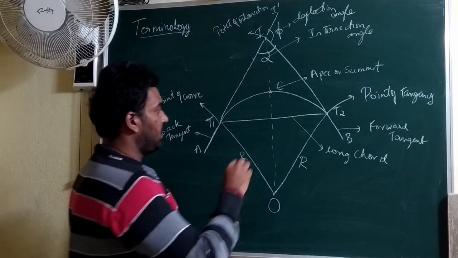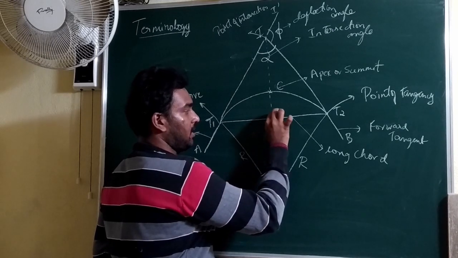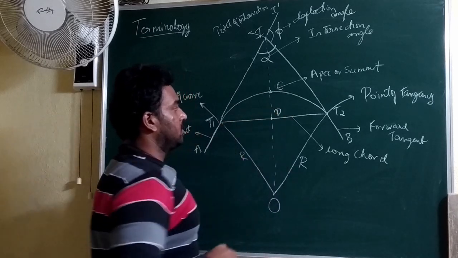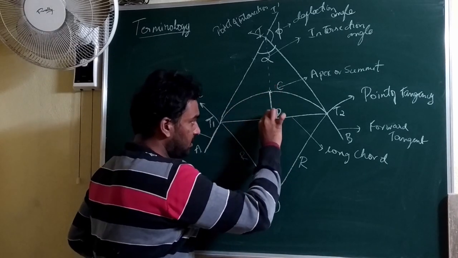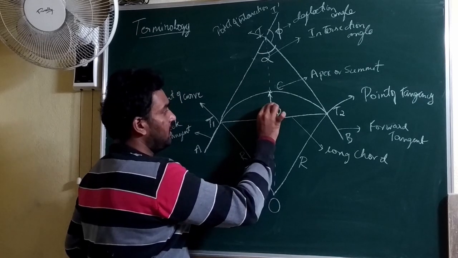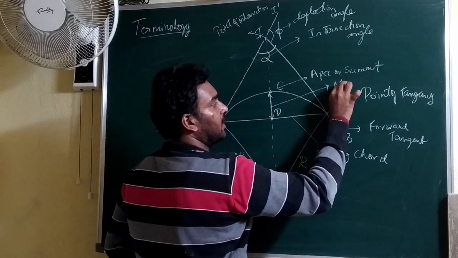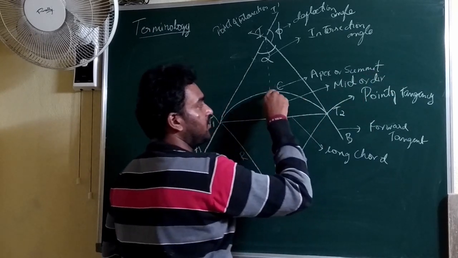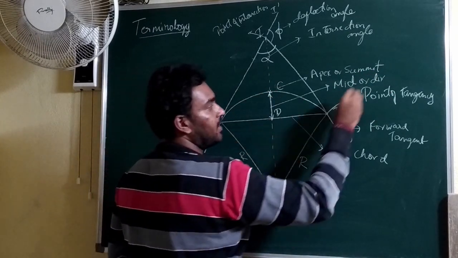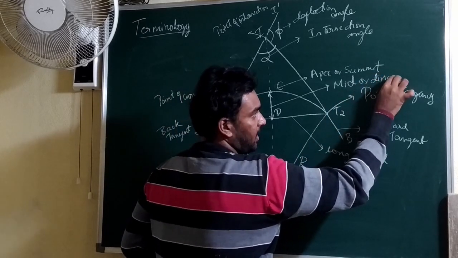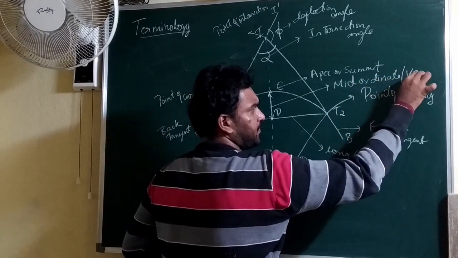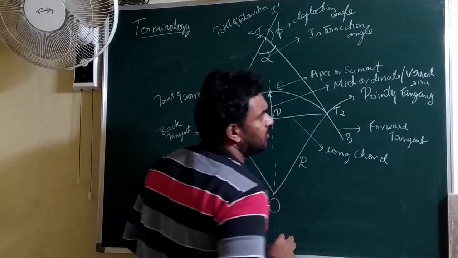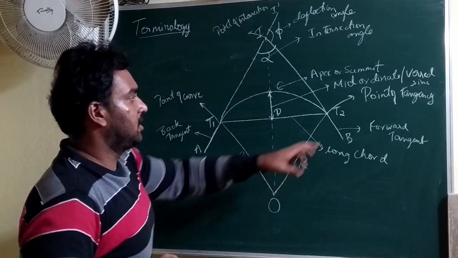It will also cut the long chord at its midpoint, D. Then the distance CD, that is the distance between the apex and the midpoint of the chord, is the mid-ordinate. It is also called the versed sine, because it is given by the sine angle.